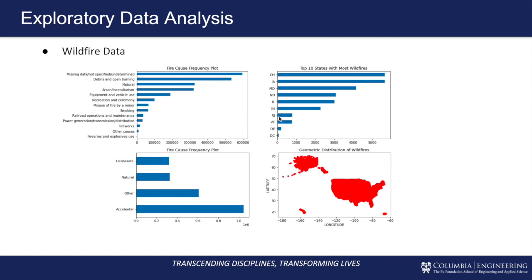We can also look at the top 10 states with the most wildfires. And here is the frequency plot after regrouping these categories into four reasons: deliberate, natural, other, and accidental.